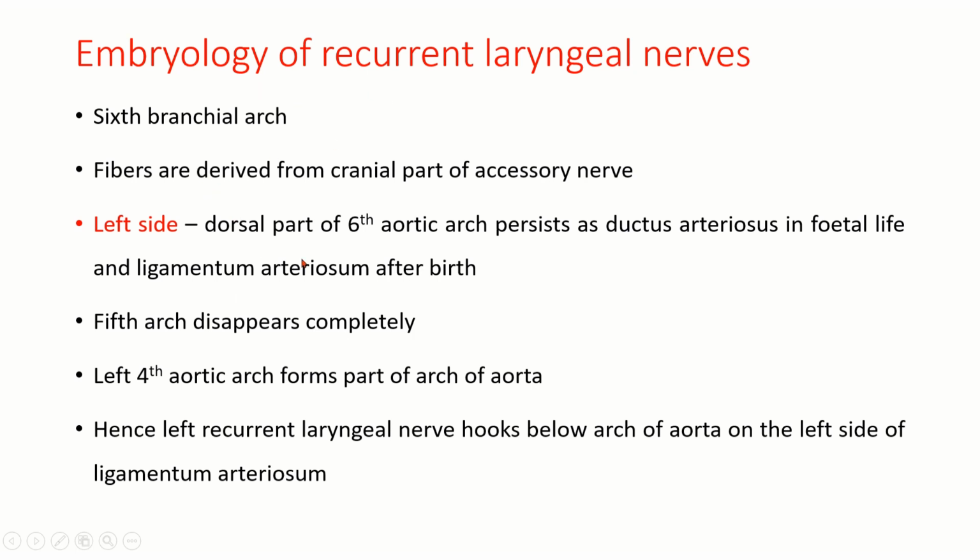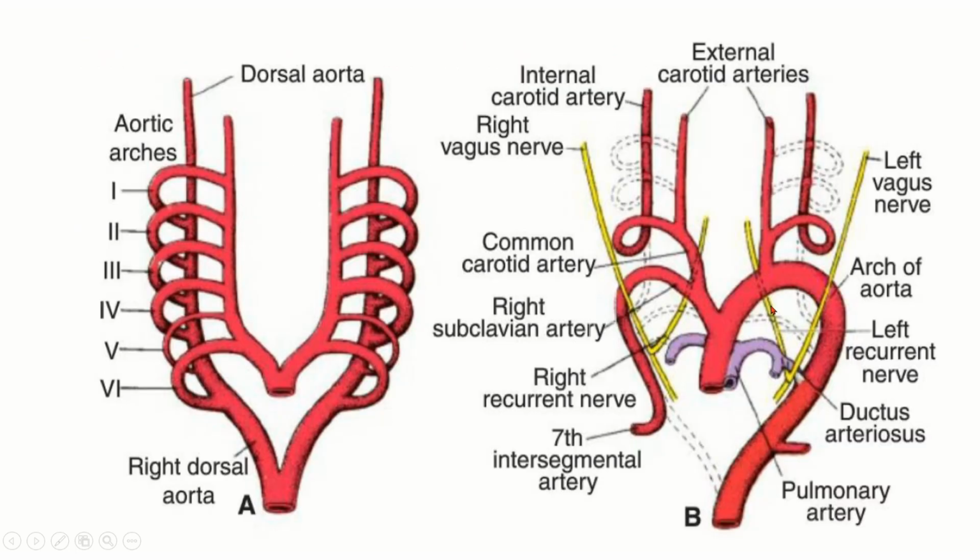So now, embryological evidence explaining the different course of the recurrent laryngeal nerves. Both recurrent laryngeal nerves belong to the sixth branchial arch. Fibers are derived from the cranial part of the accessory nerve, as I've shown in the early diagrams. On the left side, the dorsal part of the sixth aortic arch persists as the ductus arteriosus. You can see here, this is the ductus arteriosus. Whereas on the right side, there is no ductus arteriosus.